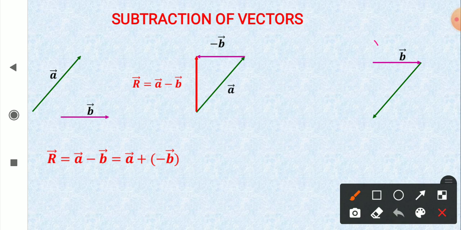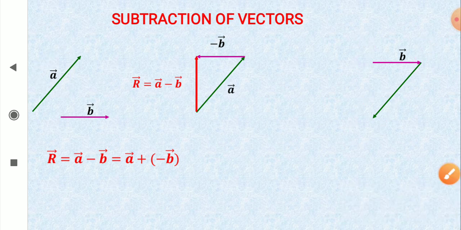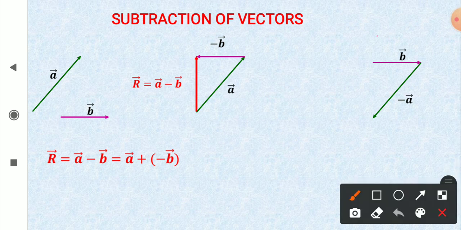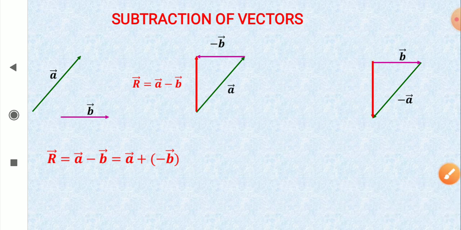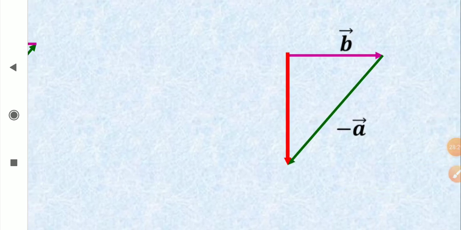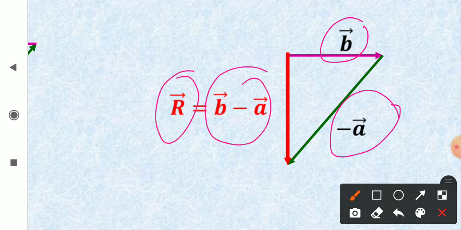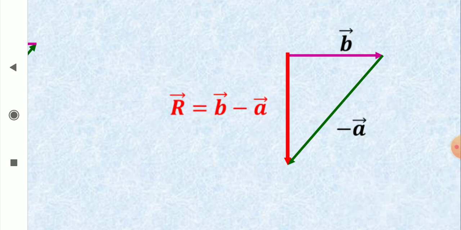First vector tail to head, second vector tail to head. The second vector is minus a in the opposite direction, as you can see. And the sum is what? First tail to last head. So see, first tail to last head. Now you can see that here the sum is vector b plus vector minus a. So b minus a. R is equal to b minus a.